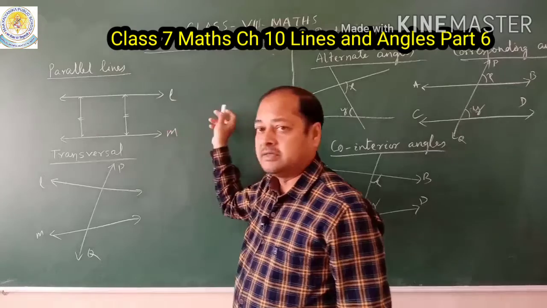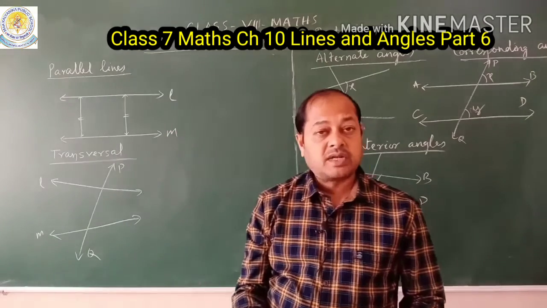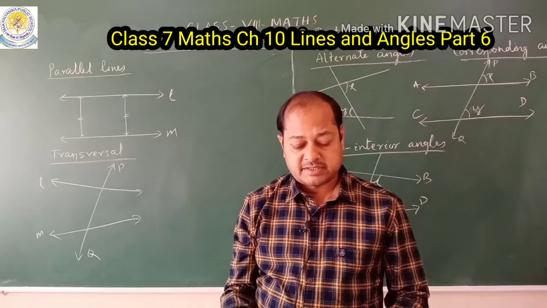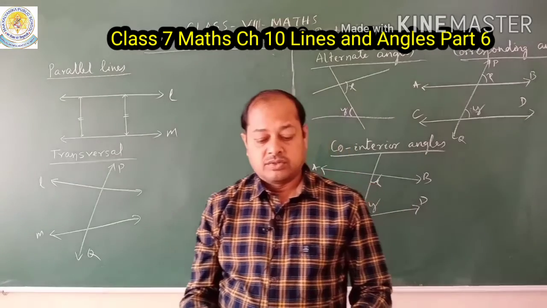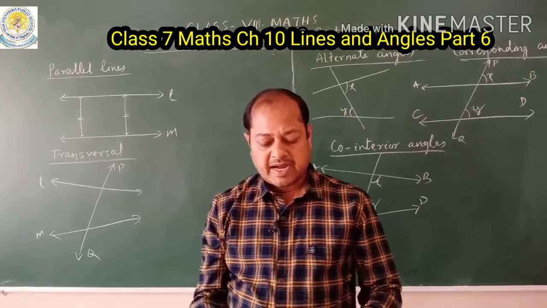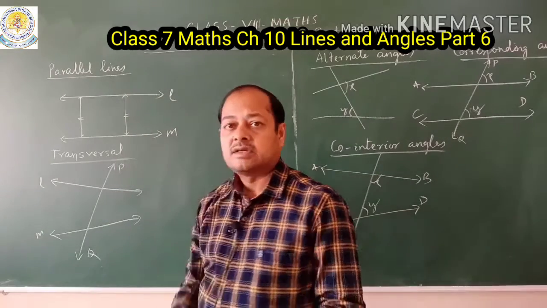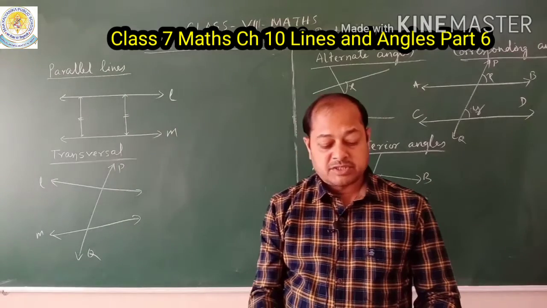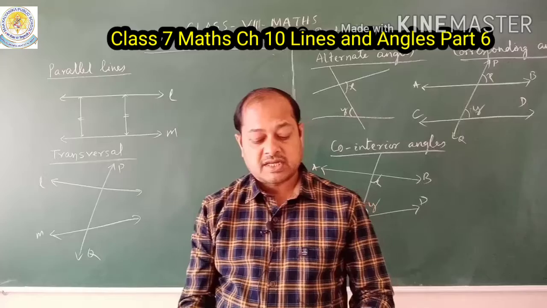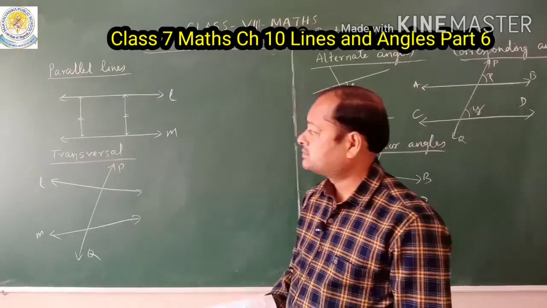the infinite. Okay, so again I am reading this definition: two lines or line segments in a plane which do not intersect, means do not cross each other, and the perpendicular distance, what is that? This is the perpendicular distance. Perpendicular distance between them remains constant are called parallel lines. I hope you understand this concept.